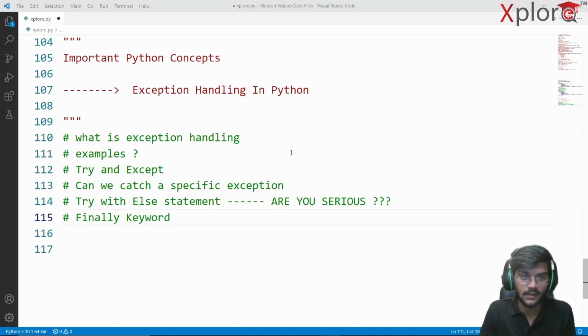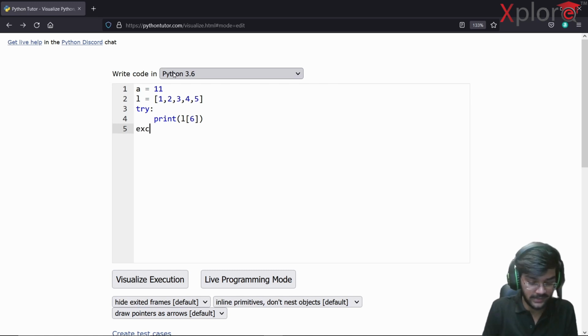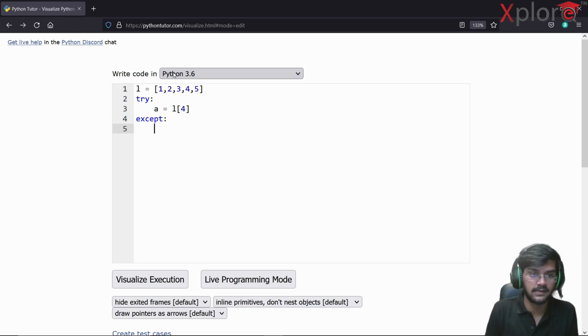Let's see how. The pattern follows like this: you first write try, then you write except, then you write except. Suppose I have A equal to L of 5. And this won't really throw me an error, right? So 0, 1, 2, 3, 4. Okay, this might throw me an error. So A is, suppose, L of 4. I'm reinitializing A, or maybe I can just remove A here. And in the except block, I'm going to have something like print whatever error this might bring us, which is nothing but the index out of bound exception, right?